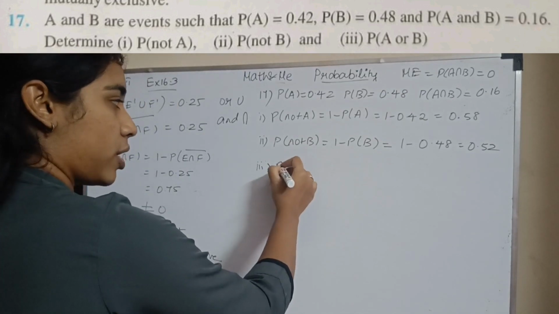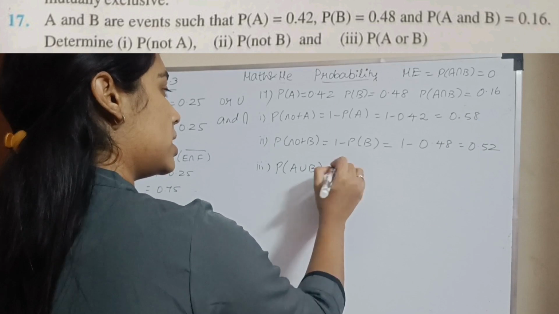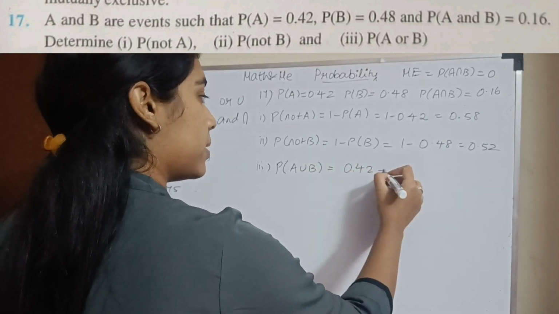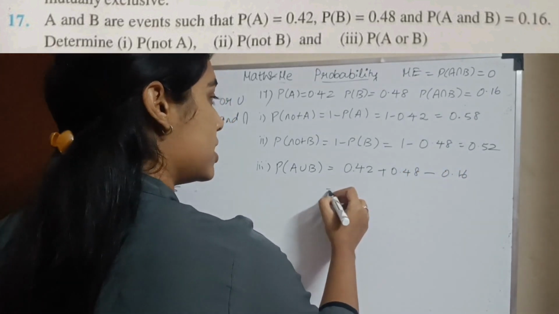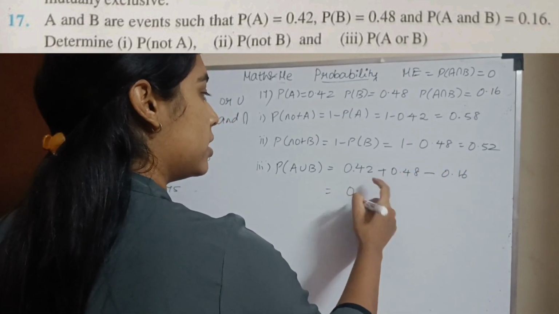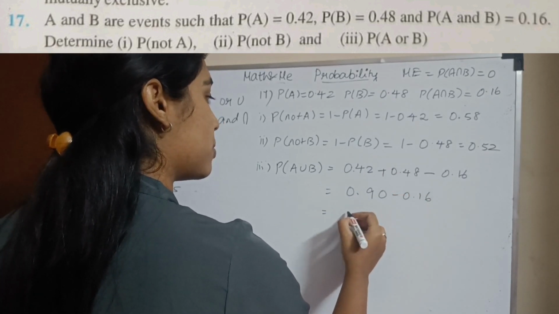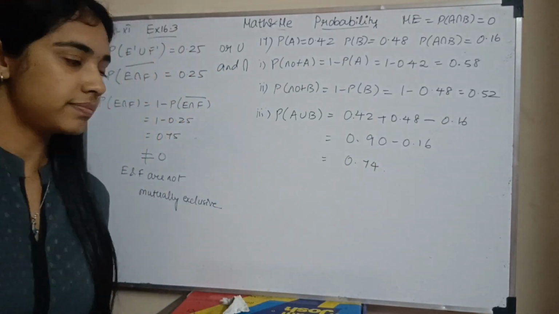Third subsection, probability of A or B. Or means union. So A or B is nothing but probability of A plus probability of B minus the intersection. So it will be 0.90 minus 0.16, which will be 0.74. Okay.